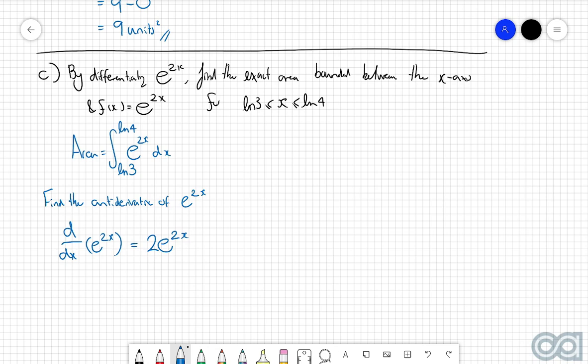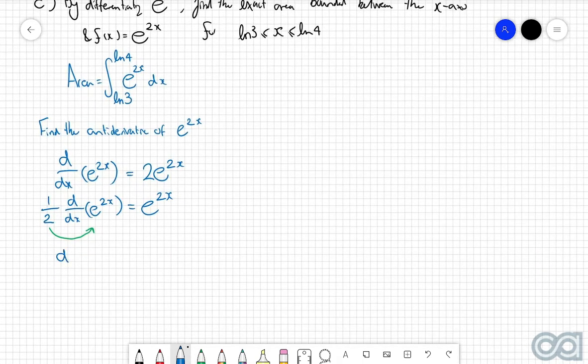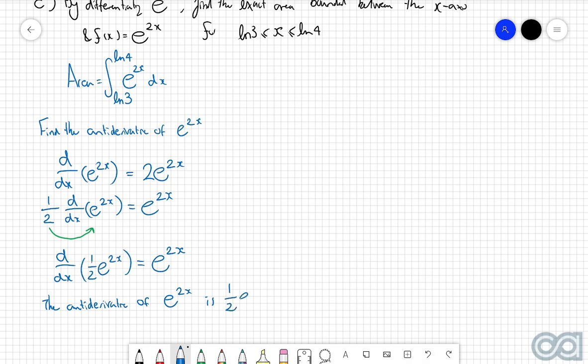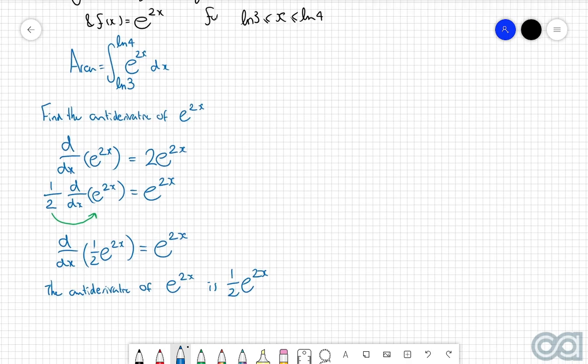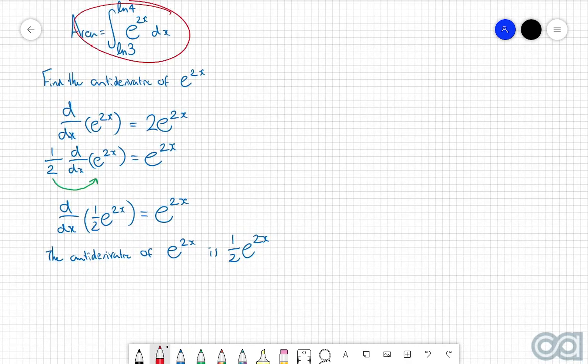So I can first of all divide both sides by 2, in which case I get 1/2 of d by dx of e to the power of 2x is equal to e to the power of 2x. And then I'm going to pull this constant of 1/2 into the derivative sign, which then leaves me with d by dx of 1/2 e to the power of 2x is equal to e to the power of 2x. So what this differential equation here tells us is that the antiderivative of e to the power of 2x is this inner function here, which is 1/2 e to the power of 2x.